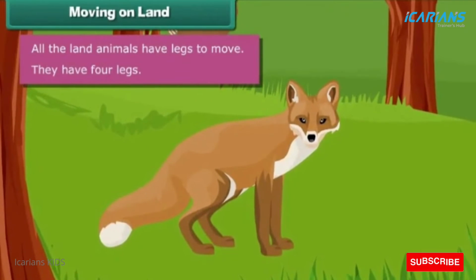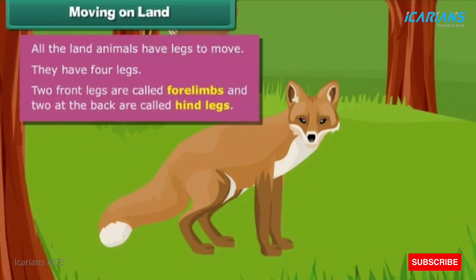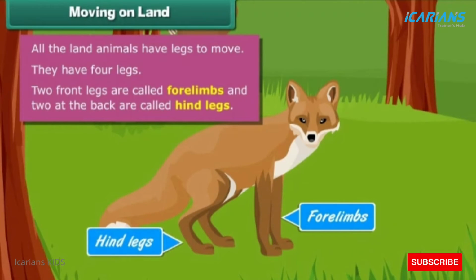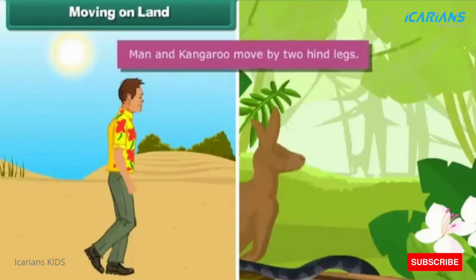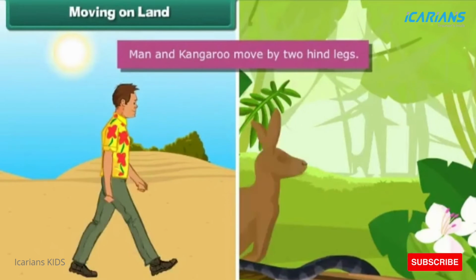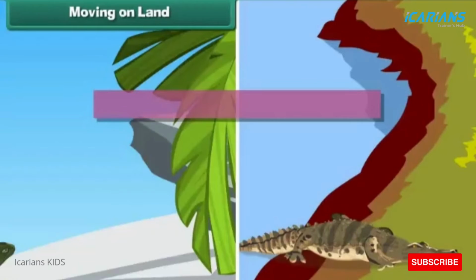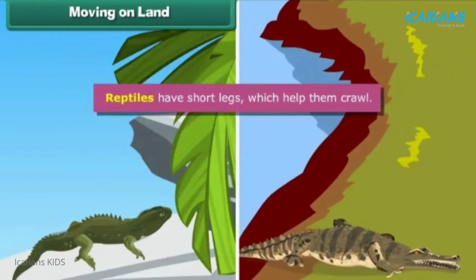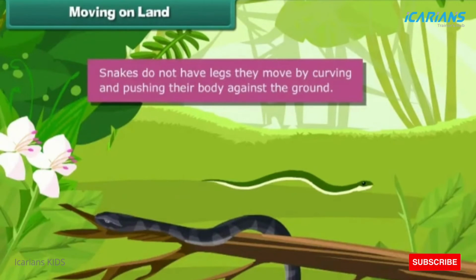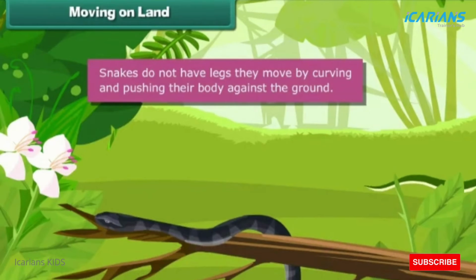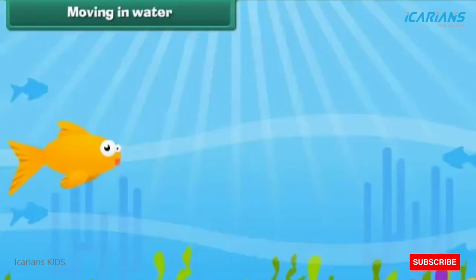They have 4 legs. 2 front legs are called forelimbs, and 2 at the back are called hind legs. Animals of cat family move by 4 legs. Man and kangaroo move by 2 hind legs. Reptiles have short legs, which help them crawl. Snakes do not have legs, they move by curving and pushing their body against the ground.